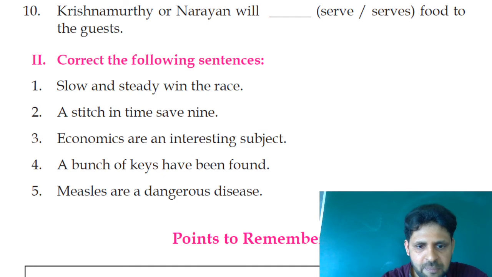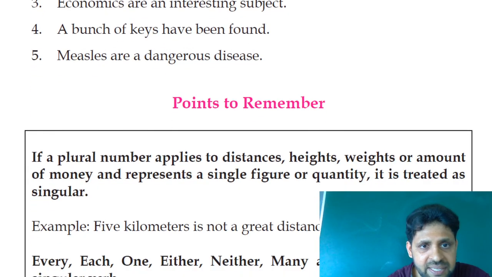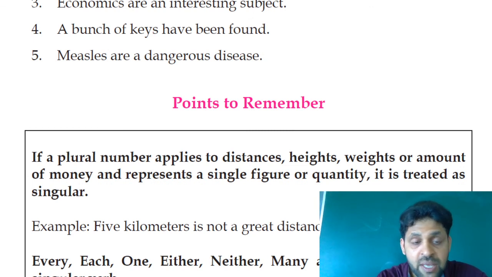Have you understood? Yes. Last exercise. Correct the following sentences. See, dear students, you are requested to correct the given sentences. It has some error. See, slow and steady win the race is given. How should it be? Slow and steady refers to the same idea. It conveys the same idea. So it must be followed by the singular verb wins. Slow and steady wins the race.